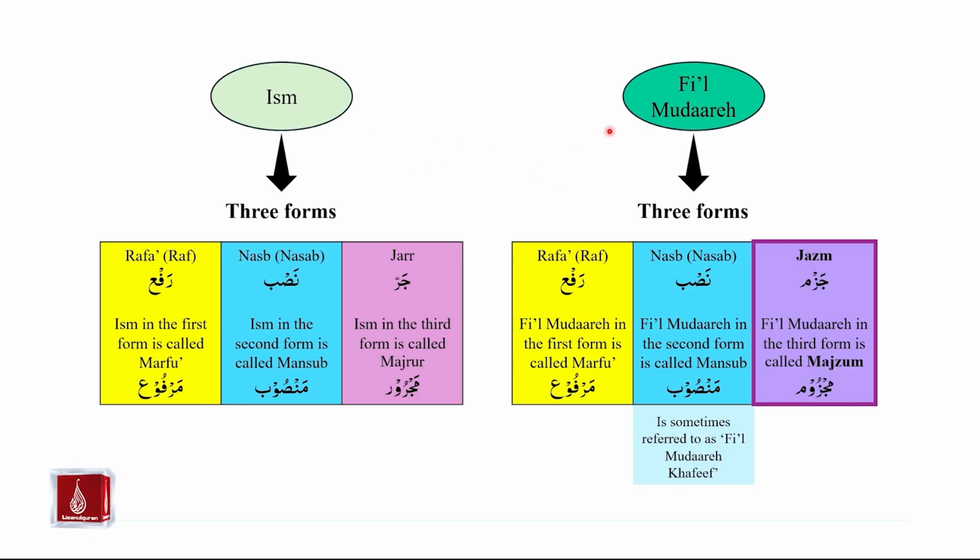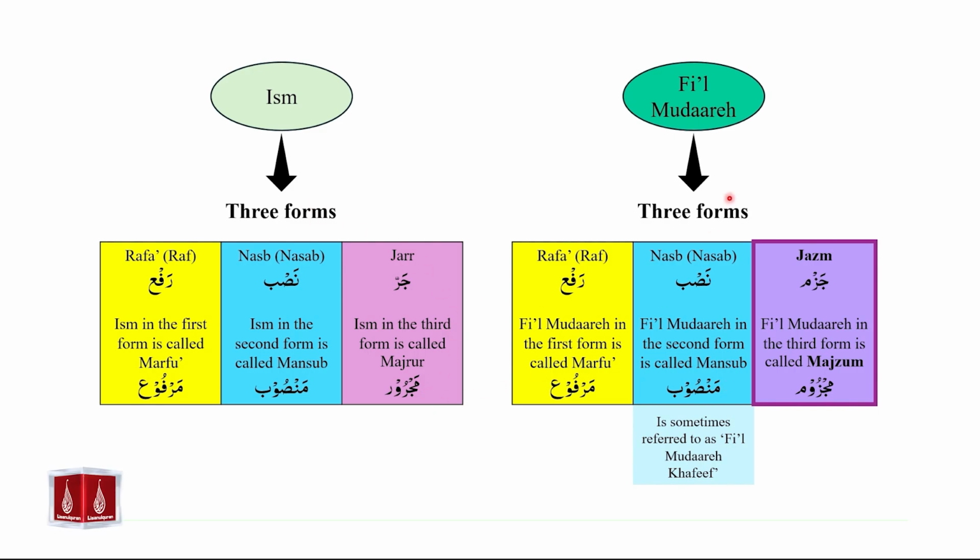Ism is found in three forms in regards to its status: rafa, nasab, and jar. Similarly, fi'il mudare also exists in three forms in regards to its status: rafa, nasab, and jazm. Ism in its first form is called marfu. Fi'il mudare in its first form is called marfu. Ism in its second form is called mansub. Fi'il mudare in its second form is also called mansub. Ism in its third form is called majroor.